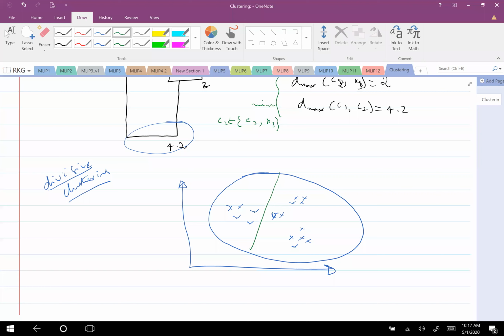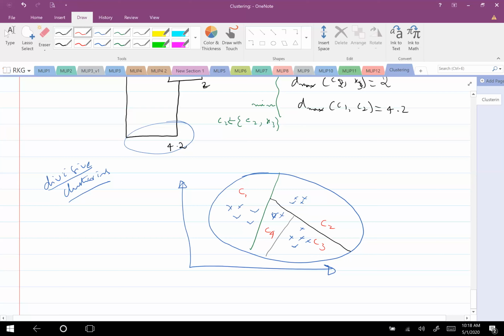Then I may do these as next clusters. If you want me to put different color, these as different clusters. So I start with, say for example, C1, C2, C3, C4. I get clusters like this.